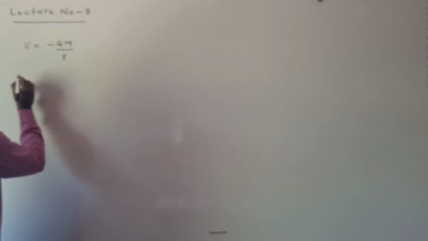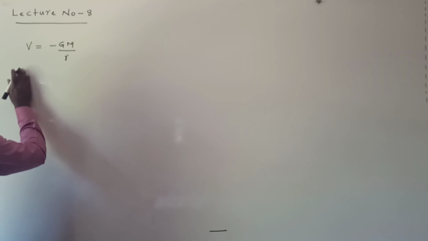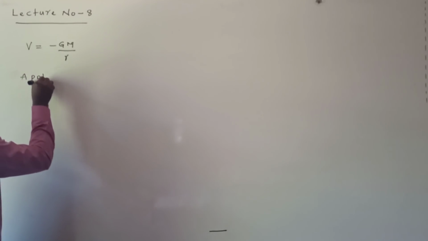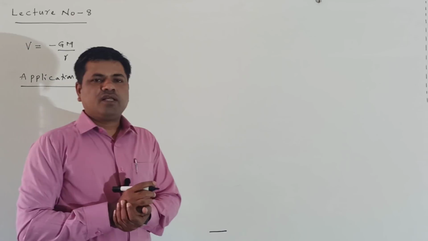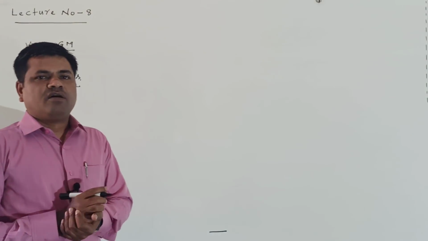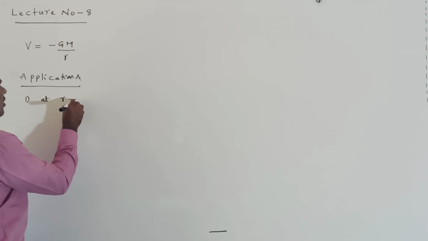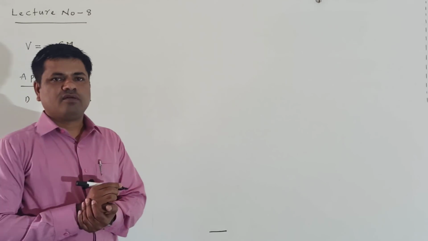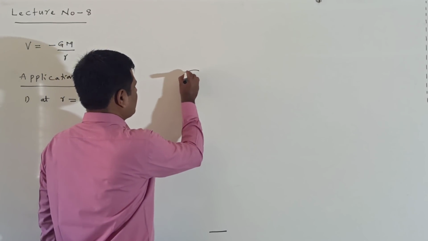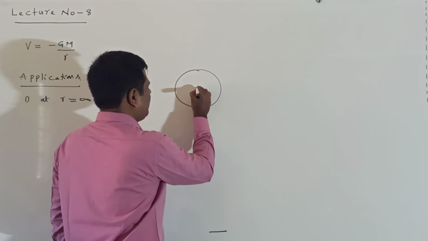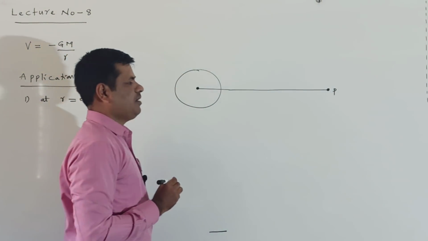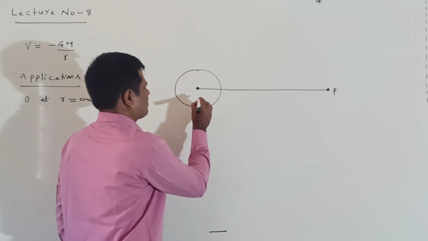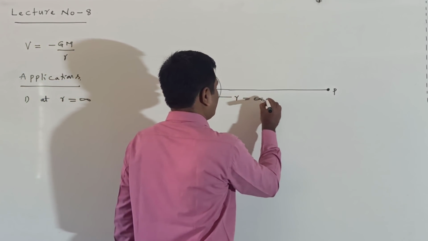Now here, for that gravitational potential, first I am writing the applications. What are the applications of the gravitational potential? Now I want to find the potential at r is equal to infinity. What is the meaning of r is equal to infinity? The point P is taken at an infinite distance from the center of the earth. Infinite distance from the center of the earth means r becomes infinity.